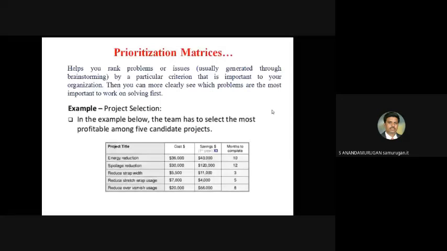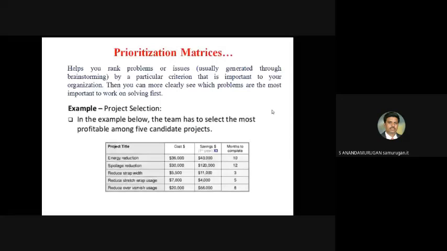Here, for project selection in the example below, the team has to select the most profitable among 5 candidate projects. Project titles: energy reduction, spoilage reduction, reduce trap width, reduce stretch wrap usage, reduce over varnish usage, with cost savings and months to complete. Based on the data, they have to assign the rank and analyze.